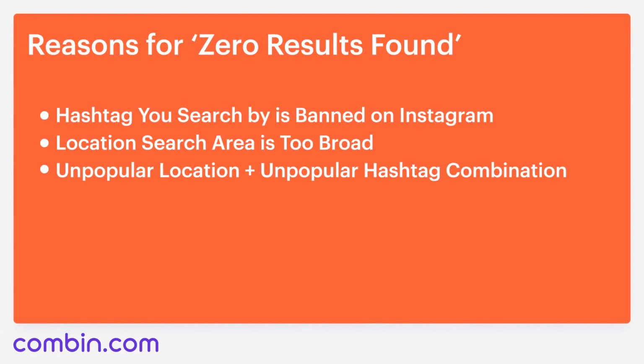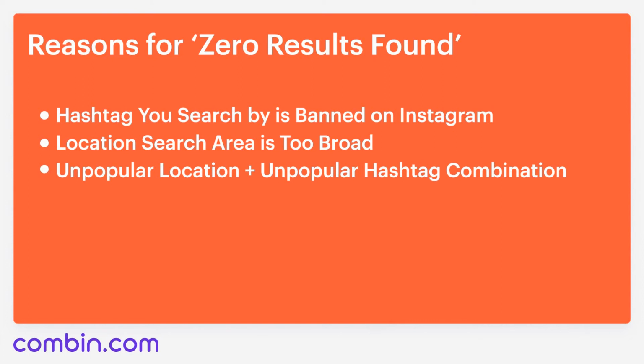The second issue is that the location search area is too broad. Searches by country, city, region, or state names bring no results or very few after a long time. The thing is that Kanban finds posts by specific places Instagram users tag their posts within, so streets, shops, parks, museums, or clubs. Selecting a more general location causes the application to firstly find all the smaller places within it, then all posts tagged within each. As a result, the application generates the results for hours. Advice for you here: pick a more specific location and search again.